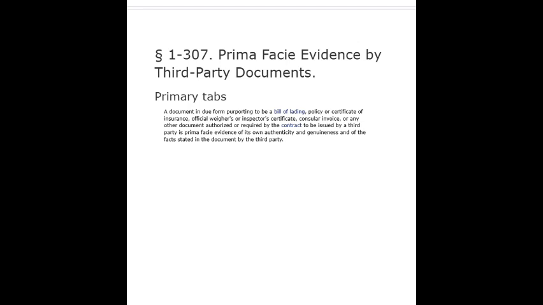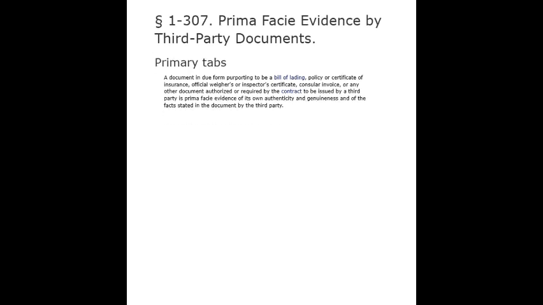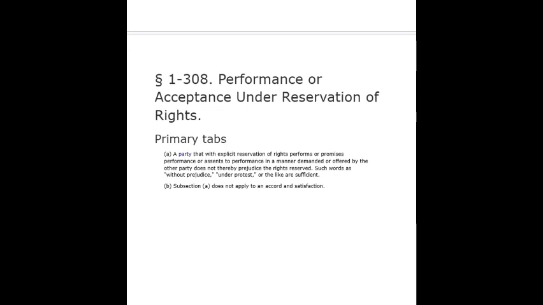Section 1-307. Prima facie evidence by third-party documents. Primary tabs. A document in due form purporting to be a bill of lading, policy, or certificate of insurance, official weigher's or inspector's certificate, consular invoice, or any other document authorized or required by the contract to be issued by a third party is prima facie evidence of its own authenticity and genuineness and of the facts stated in the document by the third party.